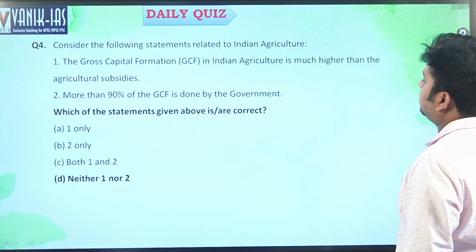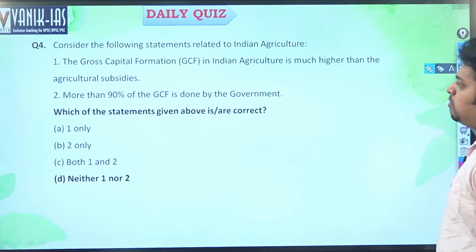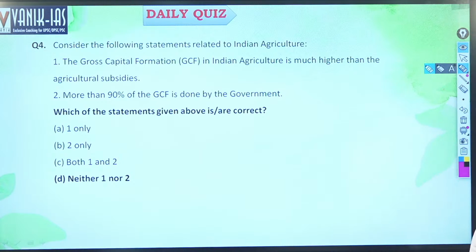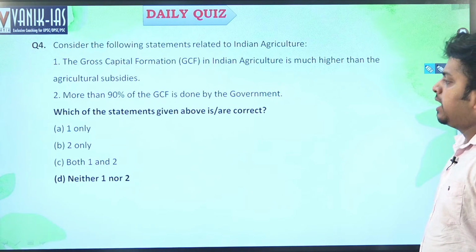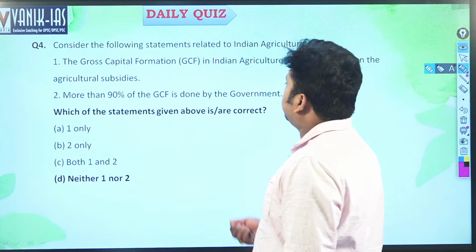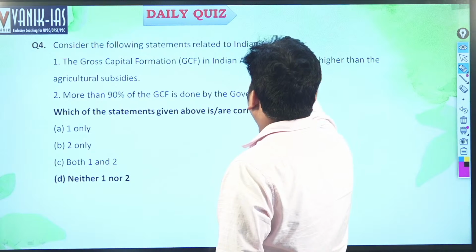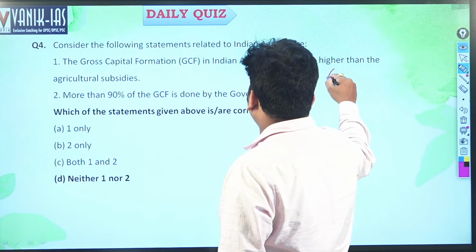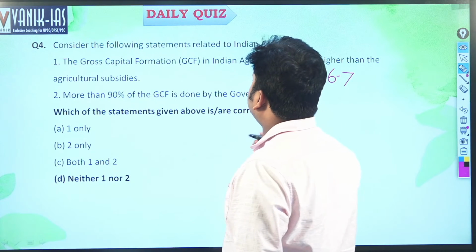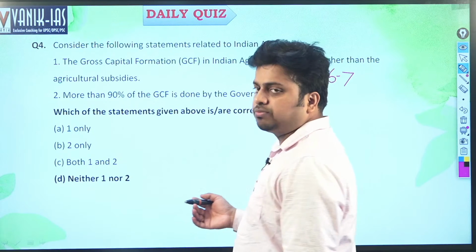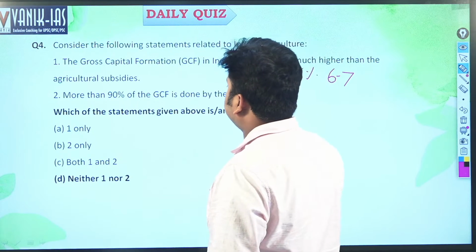Next, rest are blue box subsidies. Consider the following statements related to Indian agriculture. Gross capital formation of Indian agriculture is much higher than agriculture subsidies. No, gross capital formation of Indian agriculture is hardly 6% to 8%, right? It is now around 6%. So this is not much higher than the agriculture subsidies. So first statement is wrong.